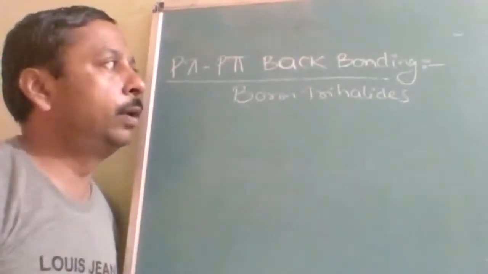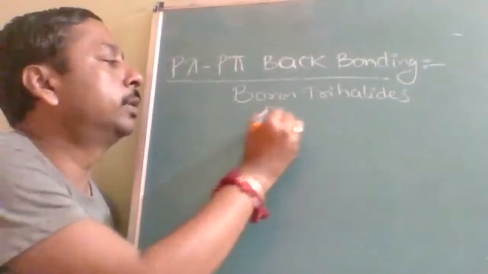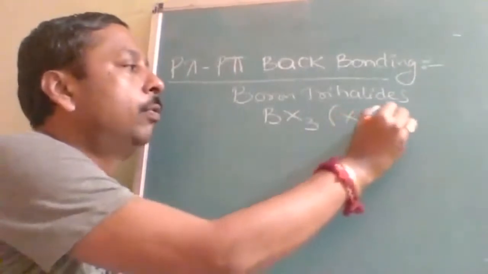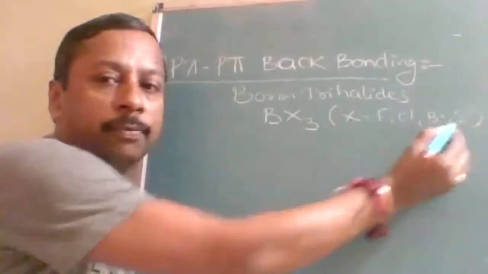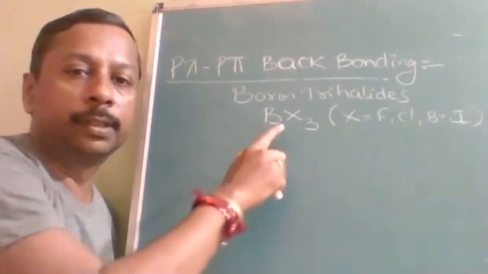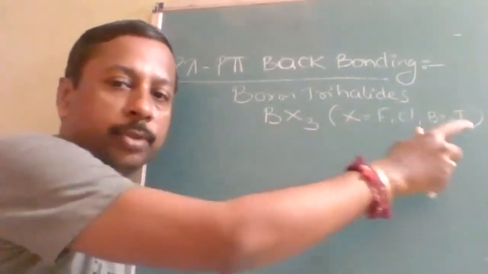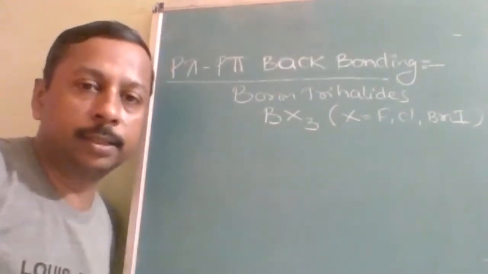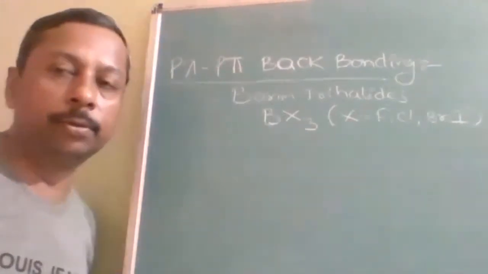First of all, what is the need of back bonding and how is it fulfilled? Boron forms trihalides with the general formula BX3, where X can be fluorine, chlorine, bromine, and iodine. As we move down, the tendency to form trihalides keeps on decreasing because of steric hindrance. Boron is very small, so it cannot accommodate huge iodine or huge bromine around it. Therefore, their stability keeps on decreasing. Other than that, there are some more reasons also, back bonding also.